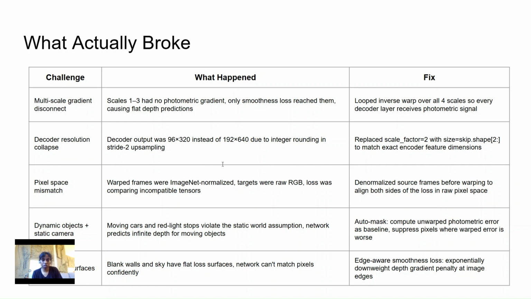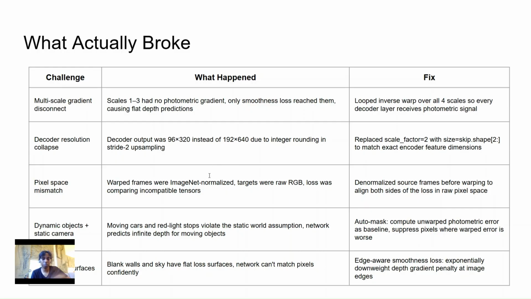The second issue was a collapse of the resolution within the decoder layers. The decoder was outputting depth maps at 96 by 320 instead of 192 by 640, which is what we would expect. This was a mistake in the upsampling. I had a scale factor of 2, which relies on integer arithmetic that rounds up for non-power of 2 dimensions. So I just had to replace it with an explicit target size matching the encoder skip connections and the spatial dimension that comes out of it, and that fixed this immediately.